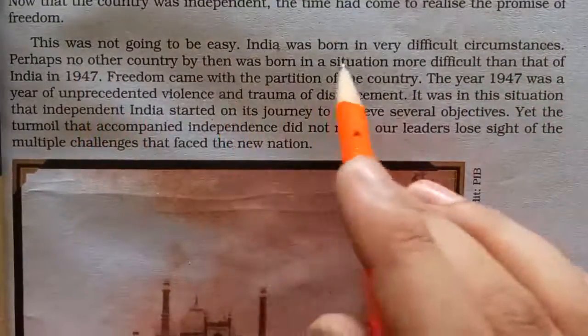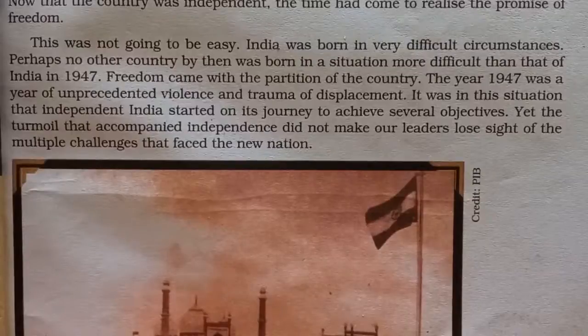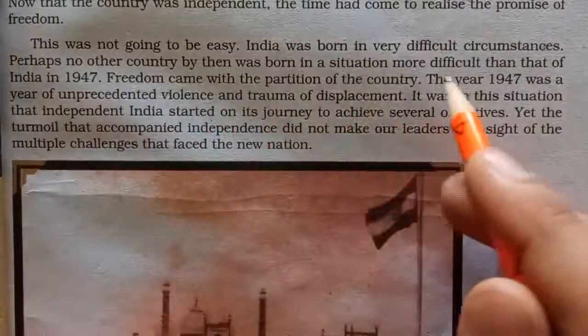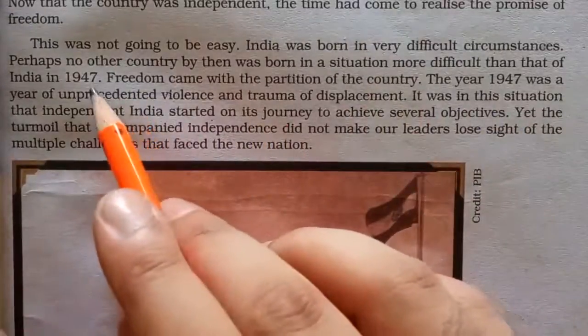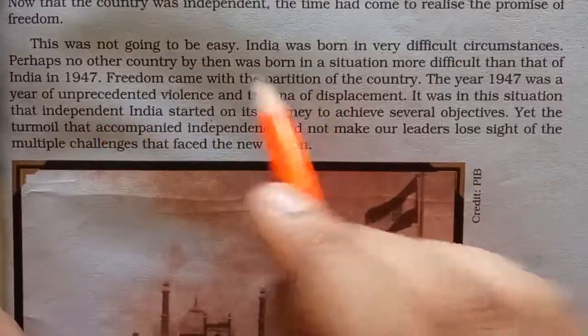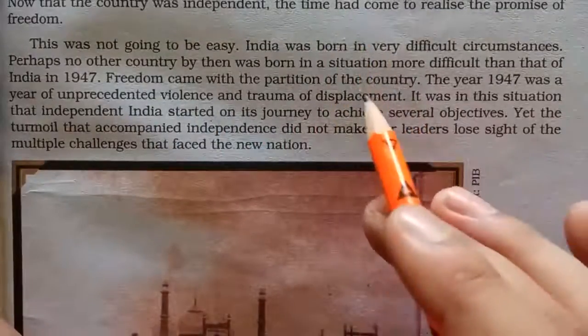This was not going to be easy. India was born in difficult circumstances. Most importantly, we know our freedom came with partition. Although we were very happy, there was a partition of our country on the basis of religious disturbance and communal riots. Our country was divided into two parts, West Pakistan and East Pakistan. So perhaps no other country was born in a situation more difficult than that of India. No country in this phase or after the Second World War had got independence in such a difficult situation as India did. Although we got freedom, our country was partitioned.